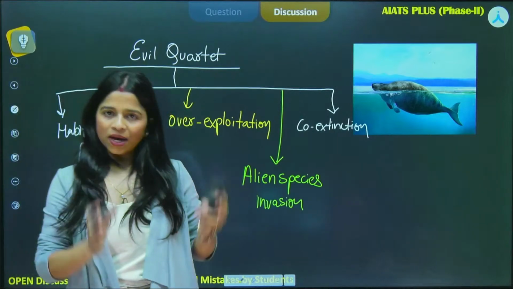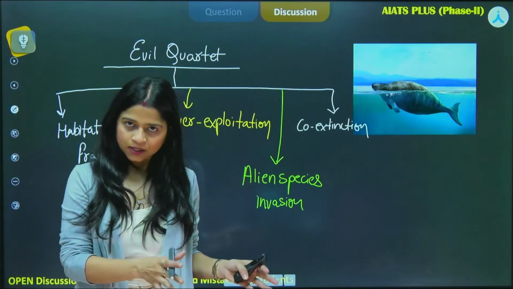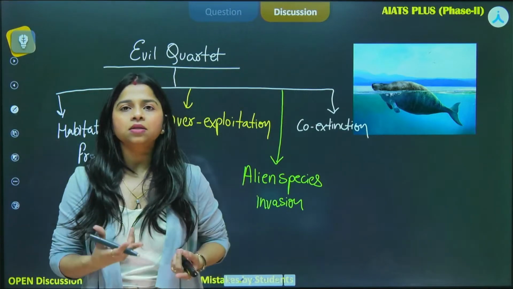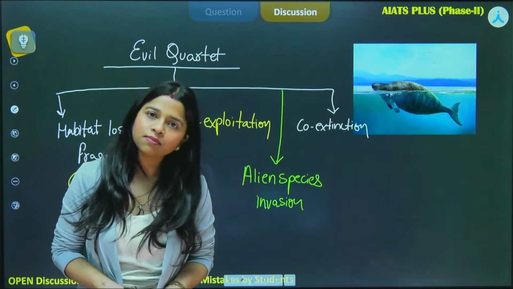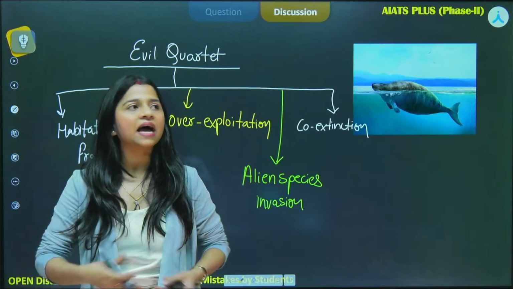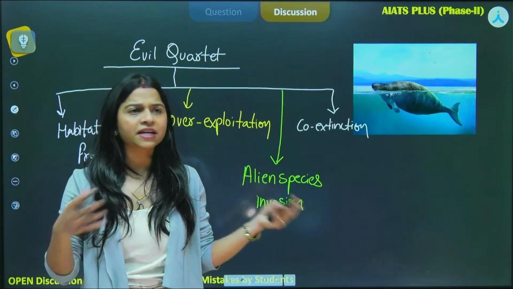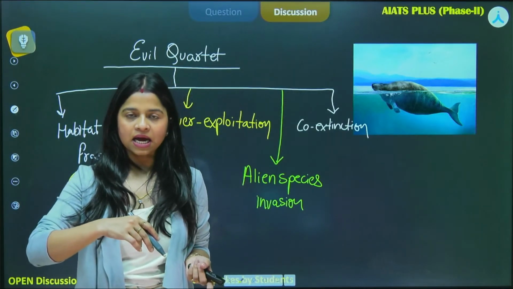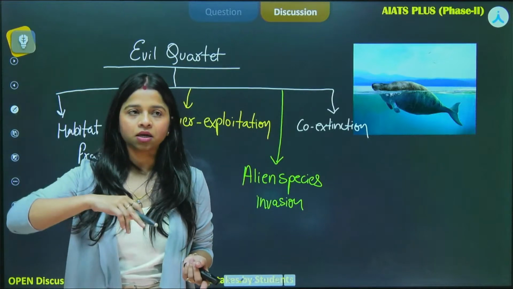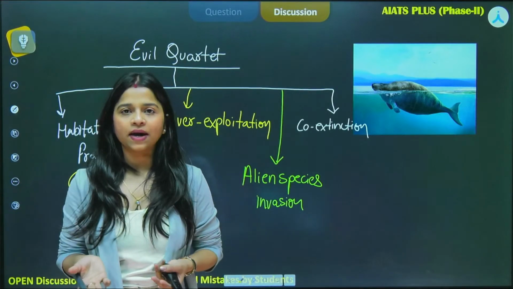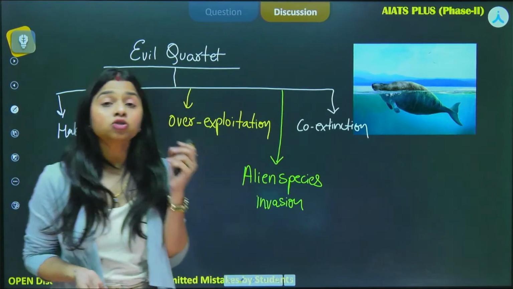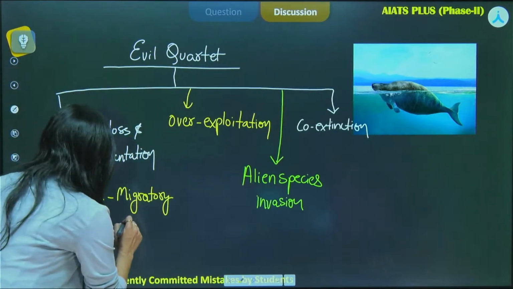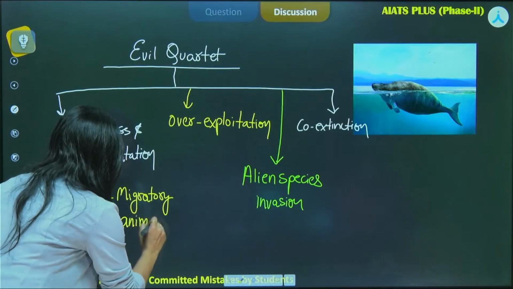Let's say one year they came to this particular habitat, and they went back. Next time when they came again, they saw that there is no habitation anymore. Some big industrialist has built flats or an industry over there. Now when the organism comes back to this area after crossing the whole distance, it finds that there is nothing left. So such organisms are facing a major threat. Because of that, migratory animals are the example for the same.